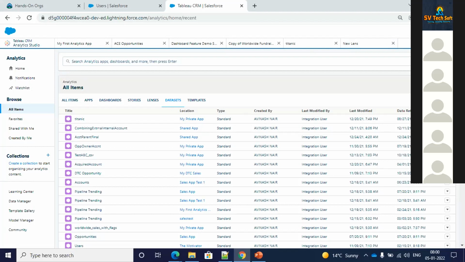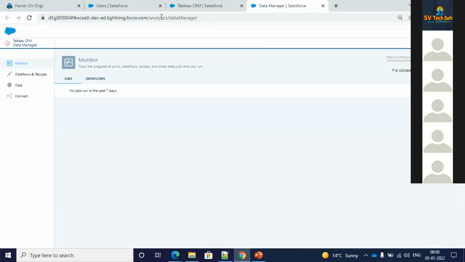So this is one way where you can do it. Currently I'm not able to do it for some reason. Or on the left side you can also see Data Manager. If you click over here, you will be redirected to a tab where you can do the transformation. So let me just tell you how we connect the data.